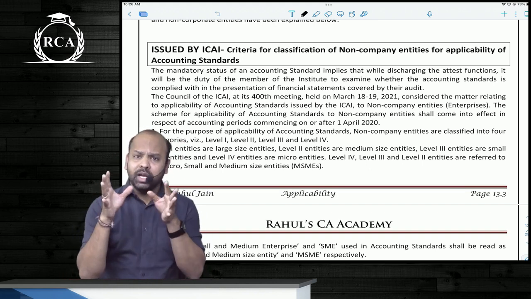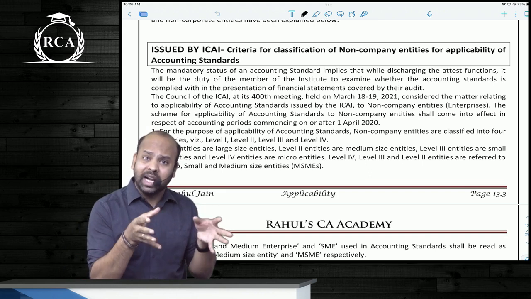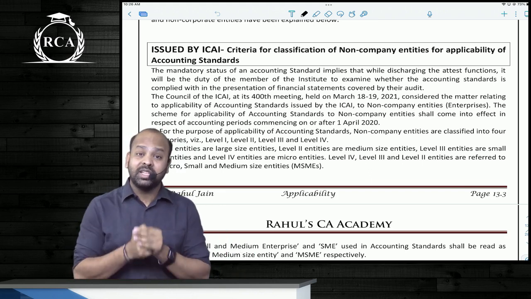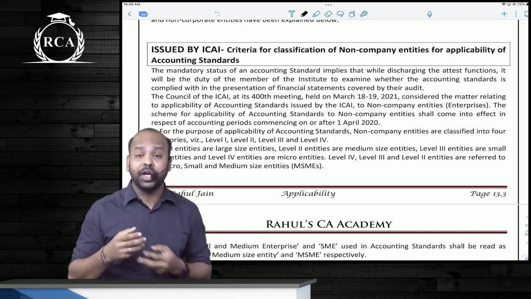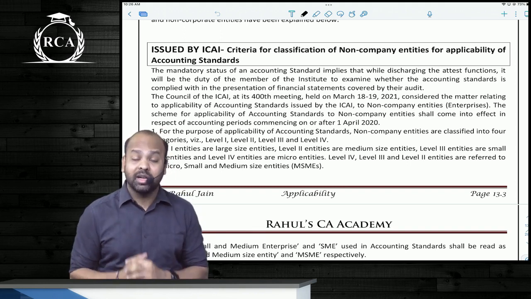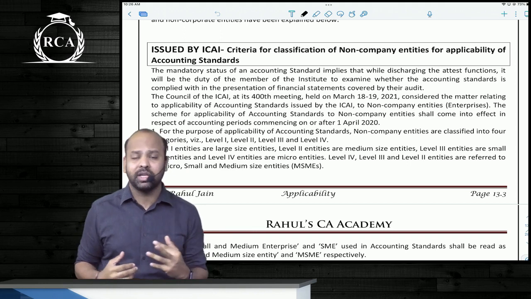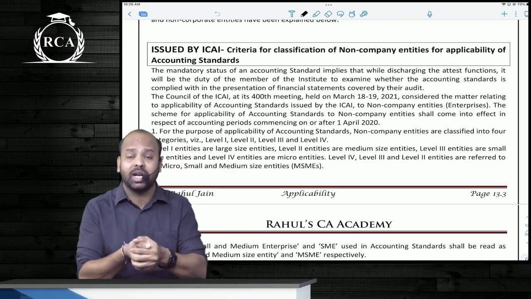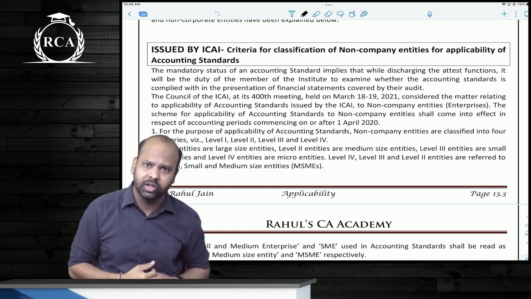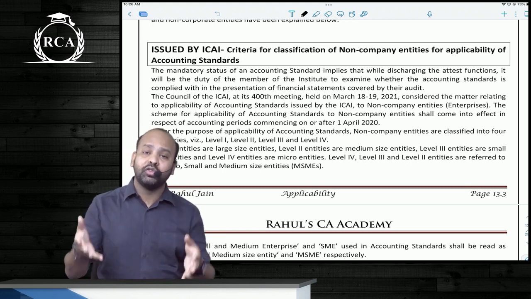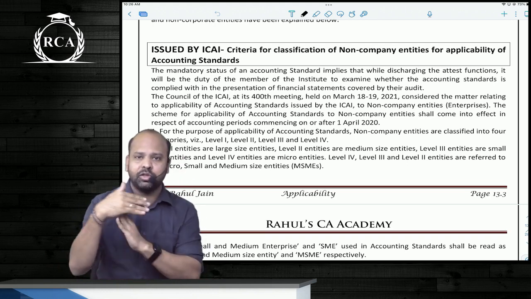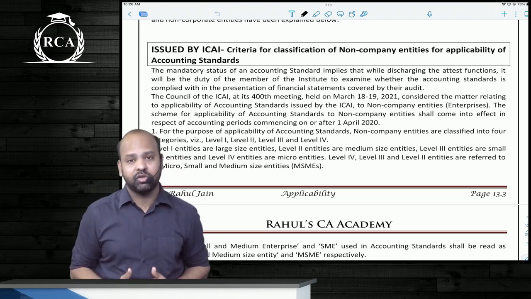Now, once we know that accounting standards are applicable to a particular form of organization, there are still certain exemptions given to reduce the compliance burden. There are certain full exemptions given or certain partial exemptions given, like accounting standard 3 cash flow statement is not applicable to smaller forms of organization. So this is only to reduce their compliance burden. For these partial exemptions or full exemptions, there is classification of entities.